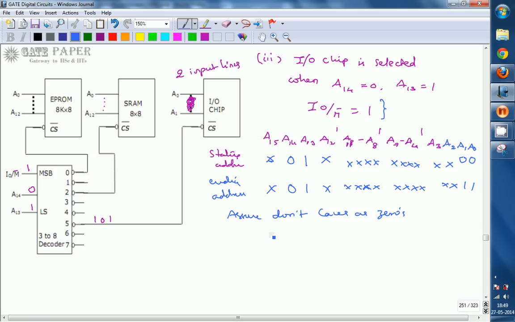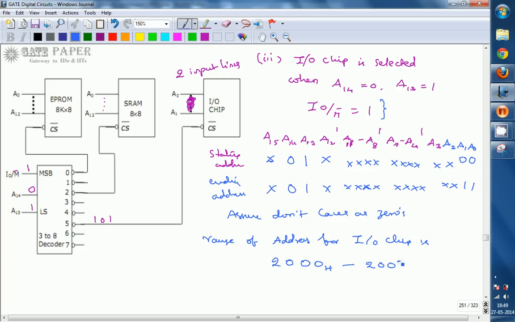Whatever the don't cares are, they are assumed as 0, so the range of address for the IO chip is: x will be replaced with zeros, so 0010 is nothing but 2. This is 2, and the second higher nibble is 0, the third higher nibble is 0, and the last one is also 0. So 2000H.